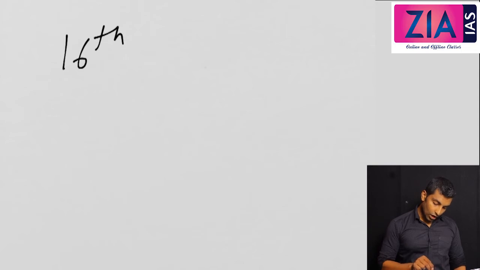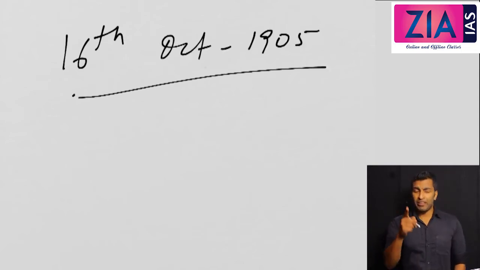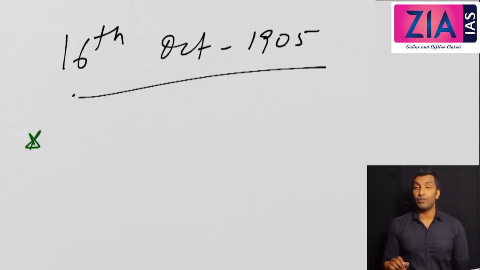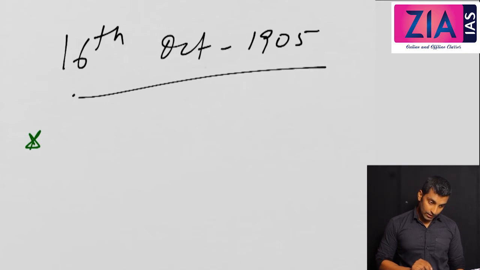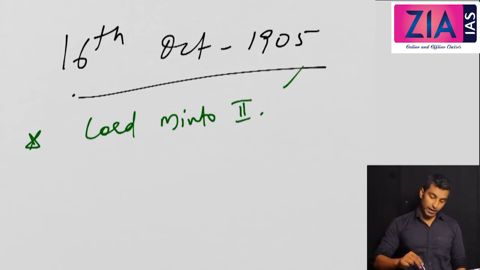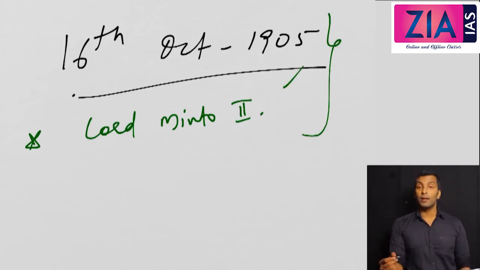Now, coming to partition, when did the partition happen? On 16th October 1905. Now, one very important fact you need to remember is who was the Governor General when partition happened. It was not Lord Curzon, it was Lord Minto II. Curzon decided to go with the partition of Bengal, but the Governor General who was present at the time of partition of Bengal was not Lord Curzon, it was Lord Minto.